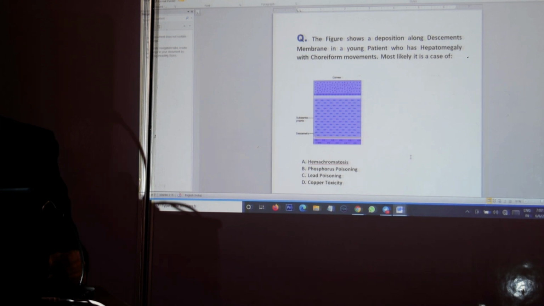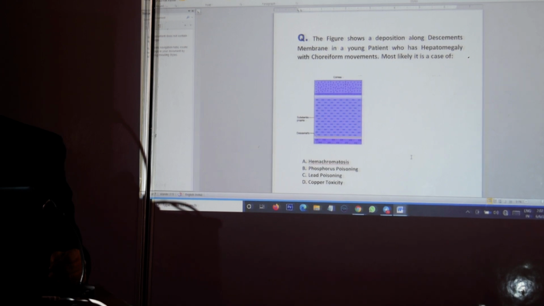Now, we are well aware of a term called Wilson's disease. And what is Wilson's disease? There is an excessive accumulation of copper in various tissues of the body. And what tissue specifically? Liver, brain and cornea. Many other organs also have deposition of copper, but these I will be taking up here because Wilson's disease is also known as hepatolenticular degeneration.